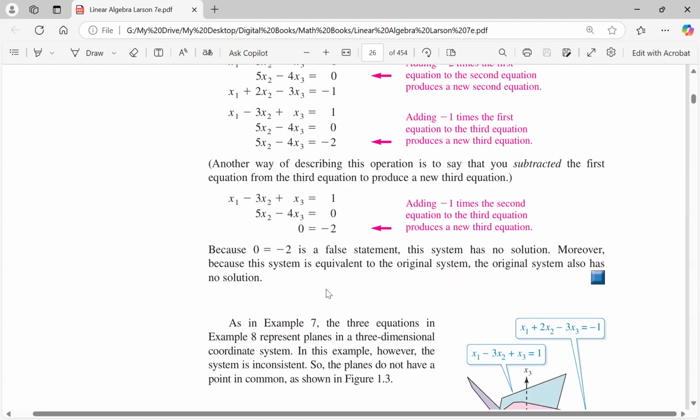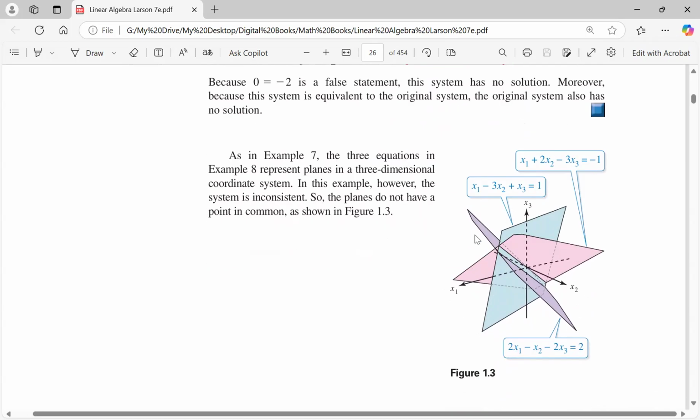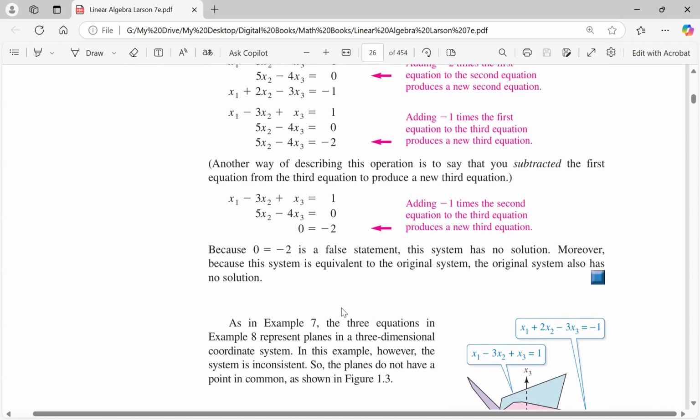So anytime we get a statement that looks like this, that is the sign of a system that is inconsistent. And here's the visual on the three surfaces he's graphed. There is no common point of intersection between the three. So that would be, again, the visual.